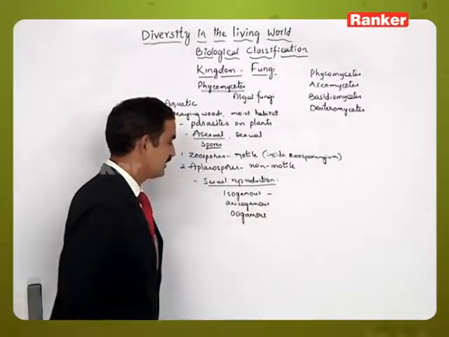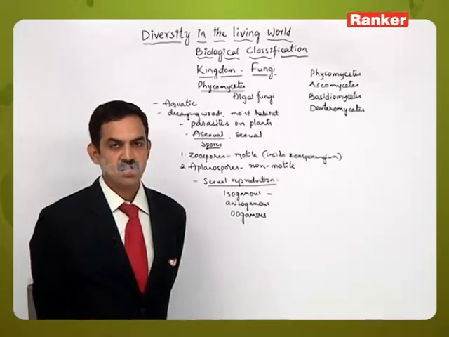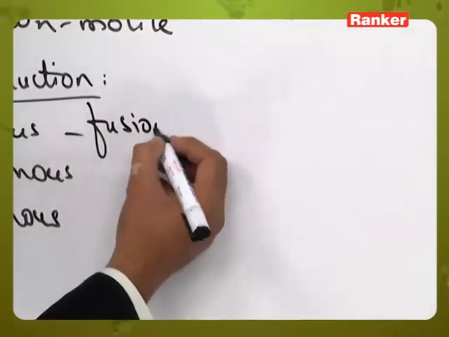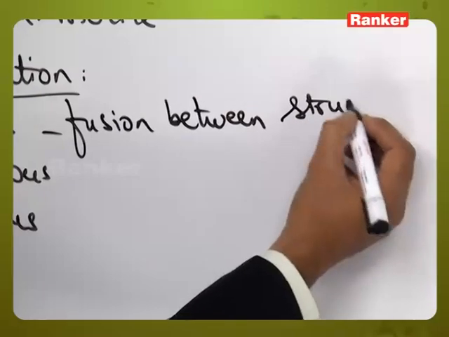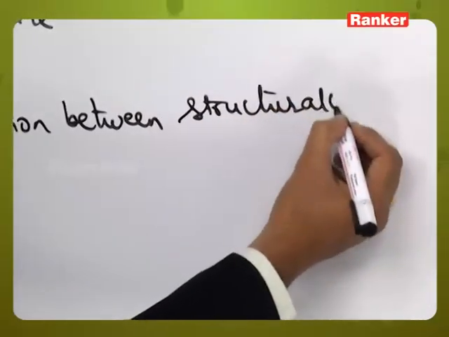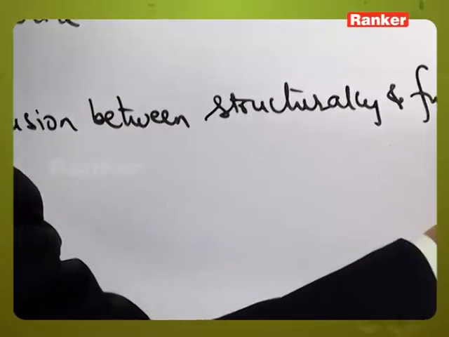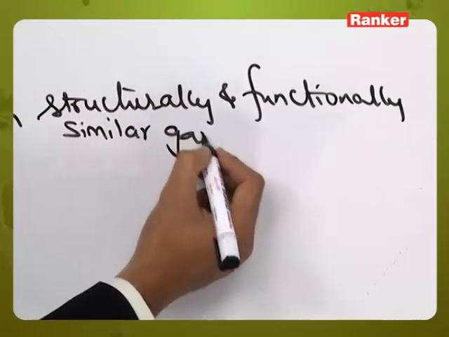Isogamous means the gametes which are participating in the fertilization are structurally and functionally similar, or we can say the fusion between structurally and functionally similar gametes.